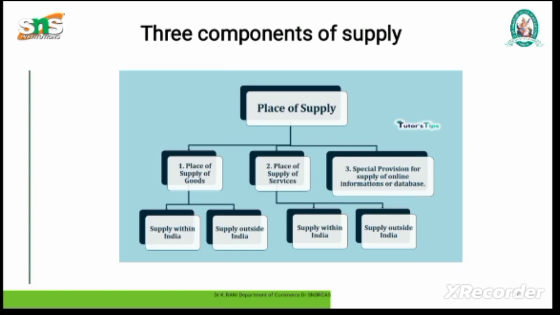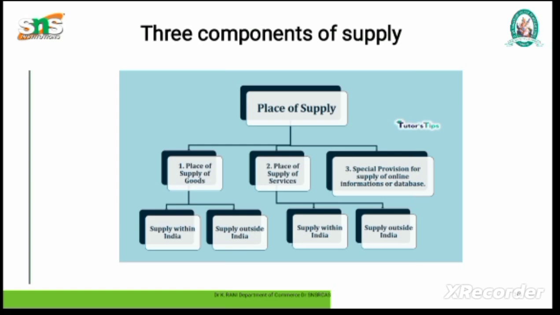Regular taxable supply. Whenever you supply an item or service which attracts a GST rate greater than 0% within India, it becomes a regular taxable supply. Nil rate supply. Whenever you supply goods which attract 0% GST by default, such supplies are known as nil rate supply.